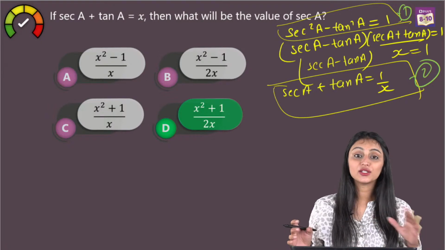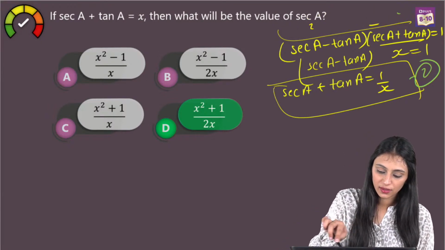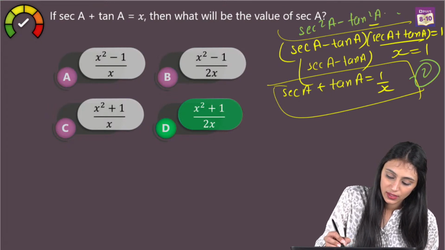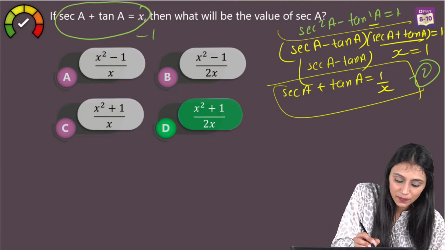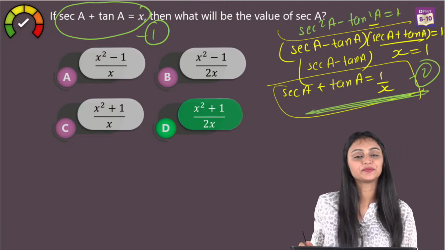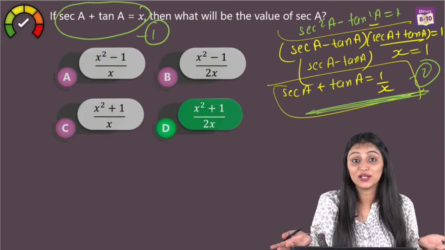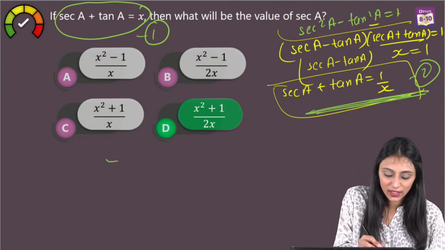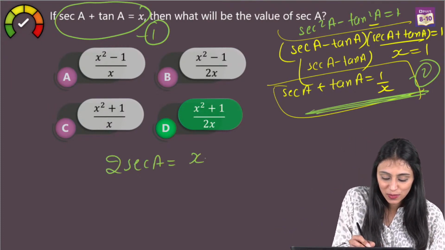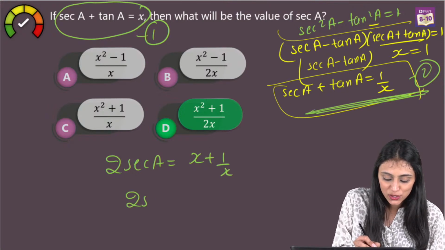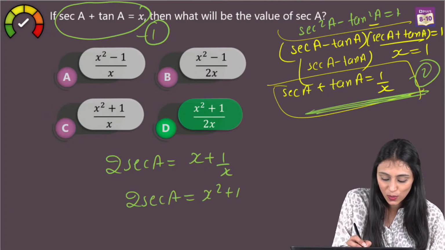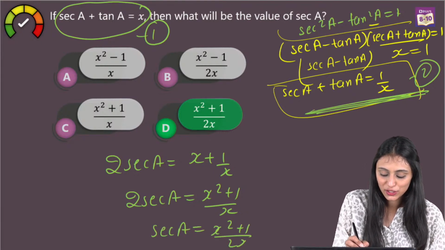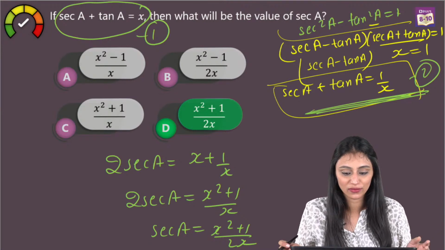Right? So these are the two equations. Not this one, sorry. Sec square A minus tan square A equals 1. This is the first equation and this is your second equation. What you can do is, you need the value of sec A. Simply add them up. When you add them up, you get 2 sec A equals x plus 1 by x. That's going to be 2 sec A equals x square plus 1 by x. So sec A would be equal to x square plus 1 by 2x. This is another way to solve.